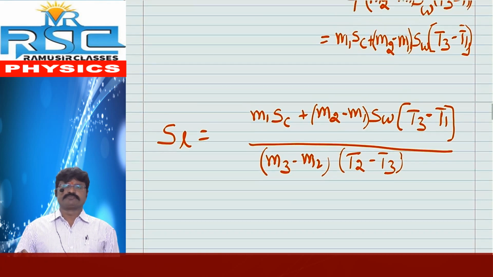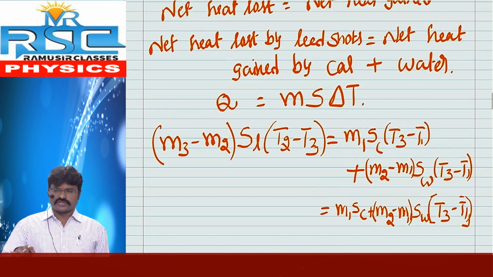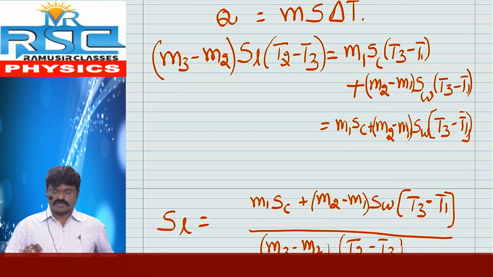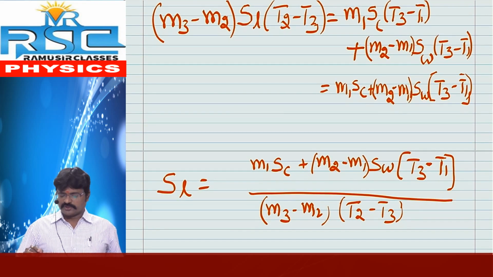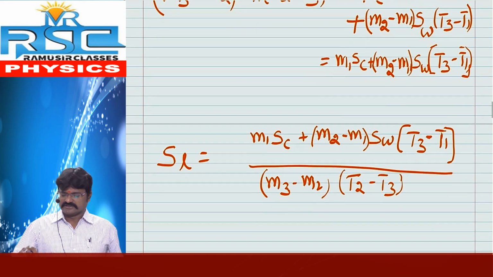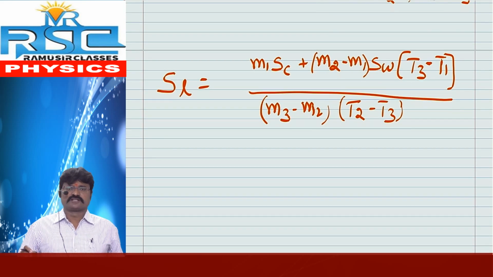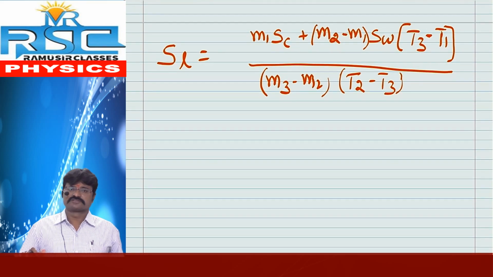So it is a very important essay question. Everybody should practice this. Then only will you get the correct procedure. Then you will get 4 marks.